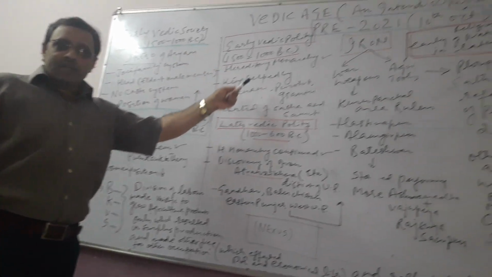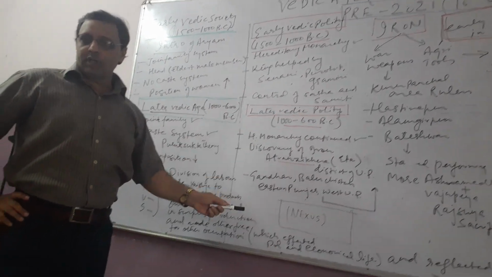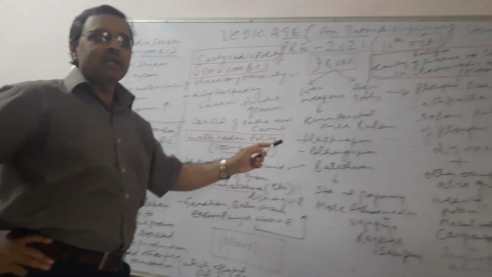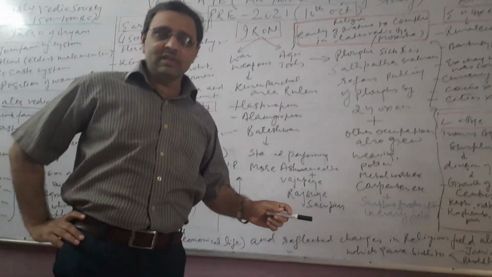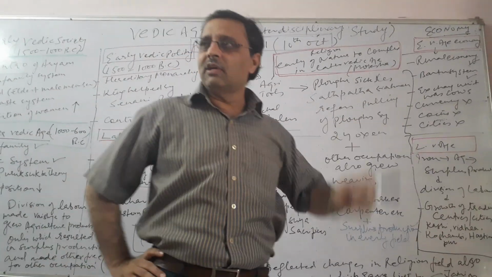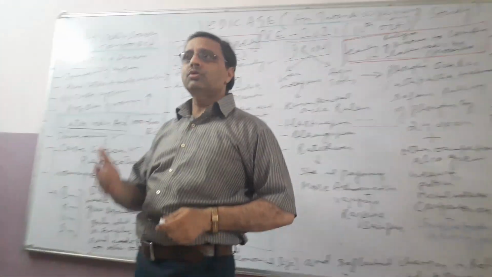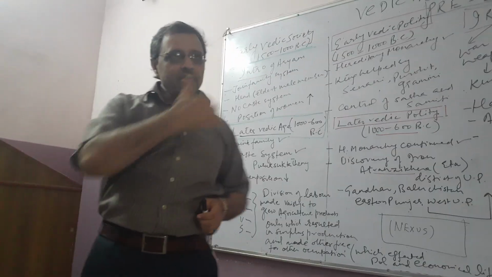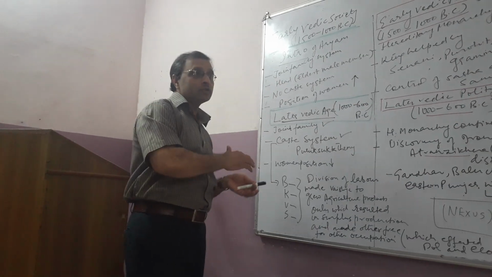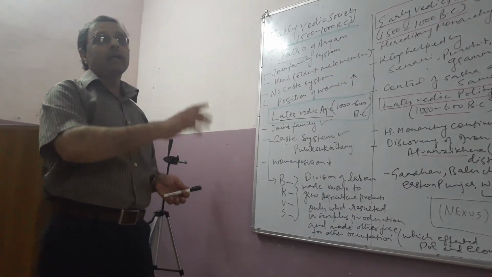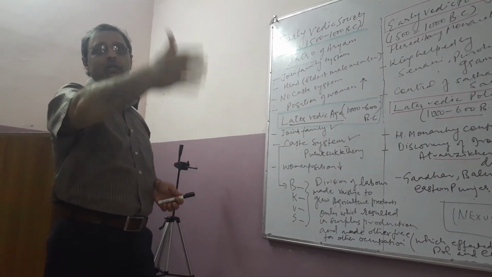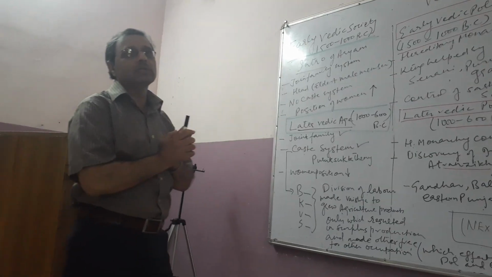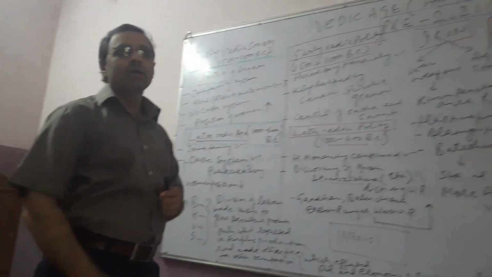Similarly, polity in the early Vedic age, then polity in the later Vedic age, economy in the early Vedic age and economy in the later Vedic age, religion in the early Vedic age and religion in the later Vedic age, and how the society of the early differed from the later, and how that society affected the polity, and how that affected the economy and the religion also. That's all we have to discuss in the interdisciplinary approach of the Vedic age.